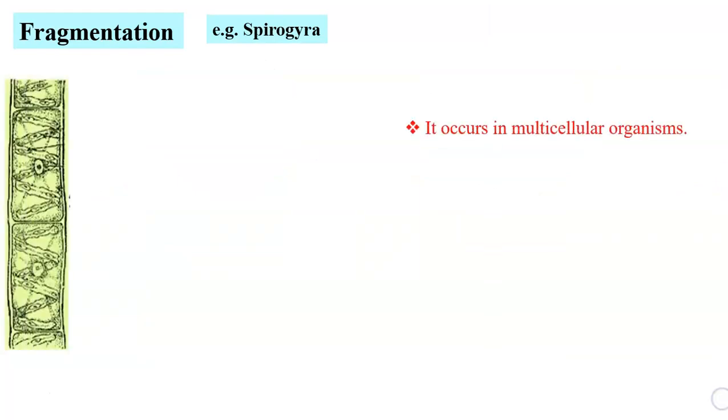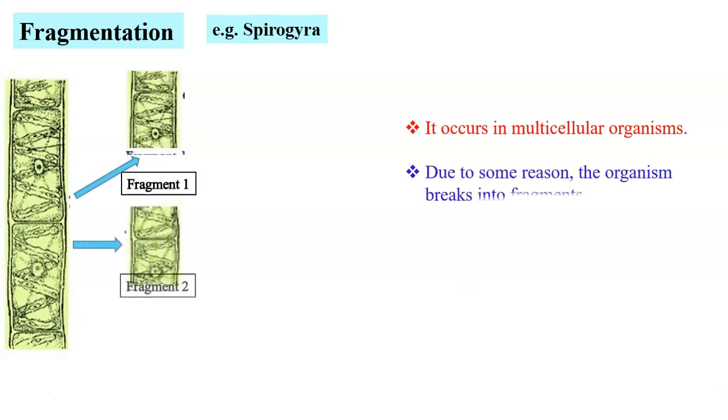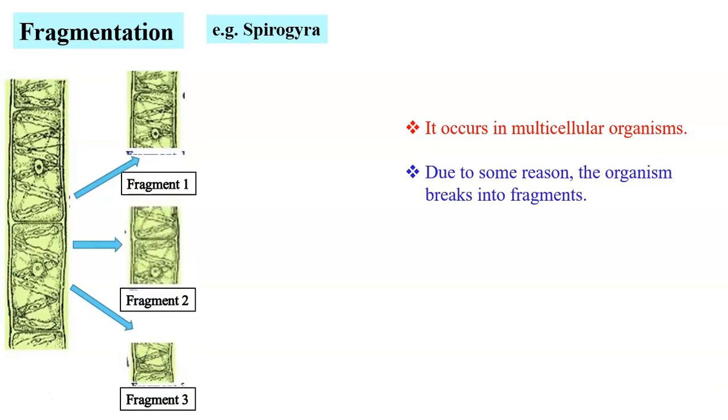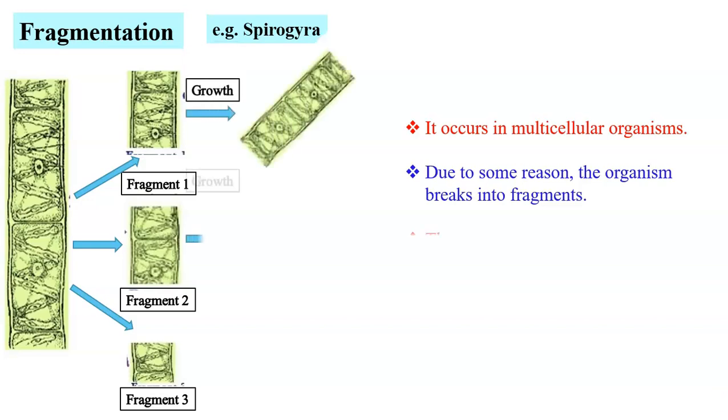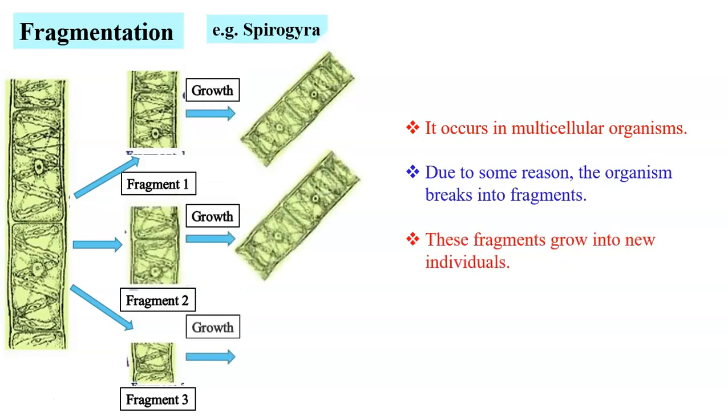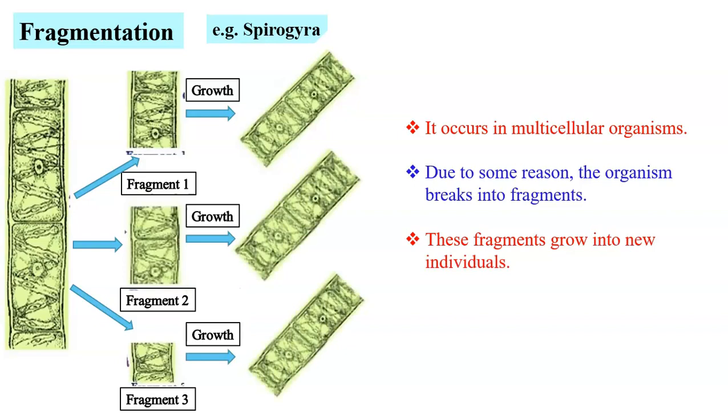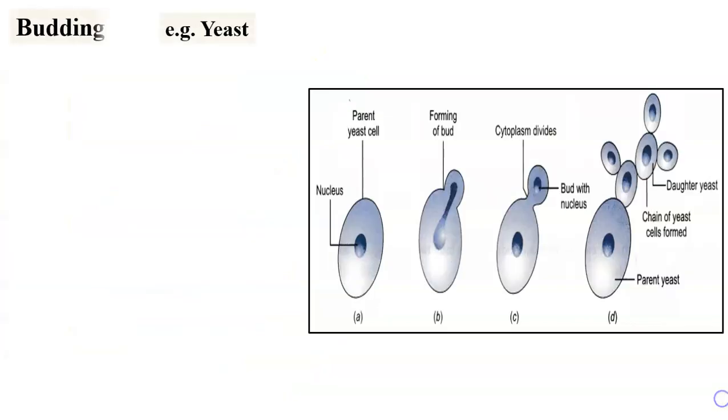Let us see fragmentation as is observed in Spirogyra. The multicellular filament breaks into many pieces due to some reason. These are the different fragments produced, and each fragment can grow into the fully developed filament. Thus, from a single original filament of Spirogyra, a number of filaments are produced by the process of fragmentation.